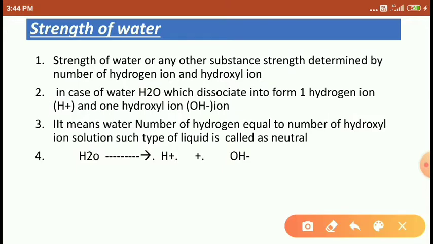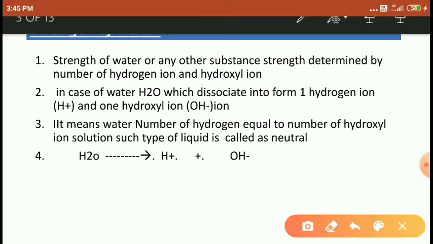So what does this mean? It means water contains one H plus and one OH minus: the number of hydrogen ions is equal to the number of hydroxyl ions.